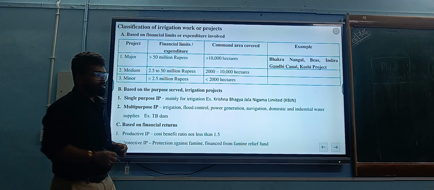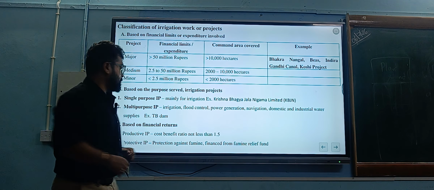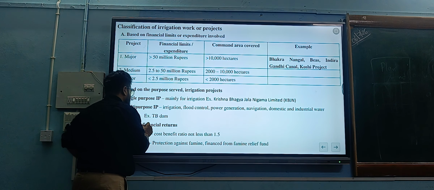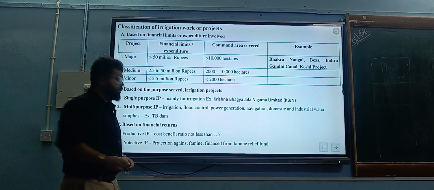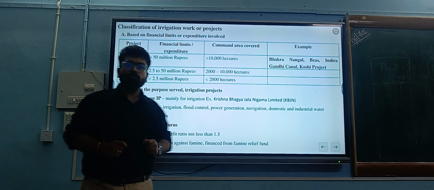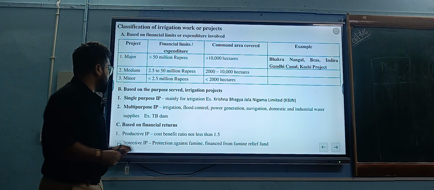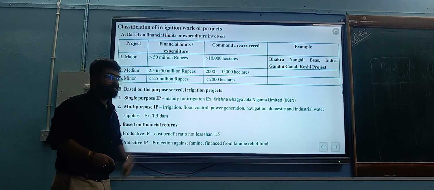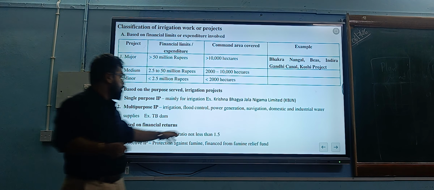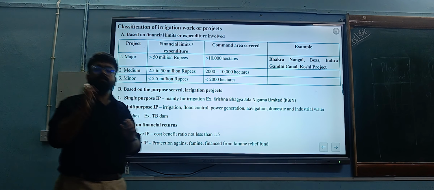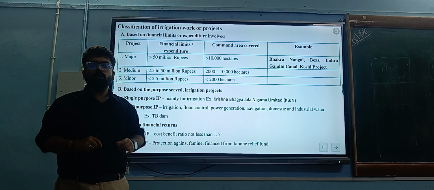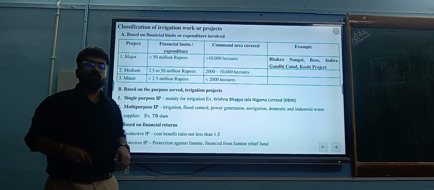So it is a multi-purpose irrigation project. Based on the financial return, we have classified projects into productive irrigation projects and protective irrigation projects. This is also very important. A productive irrigation project has a cost benefit ratio of not less than 1.5, meaning if you spend 1 rupee you should get at least 1.5 rupees.